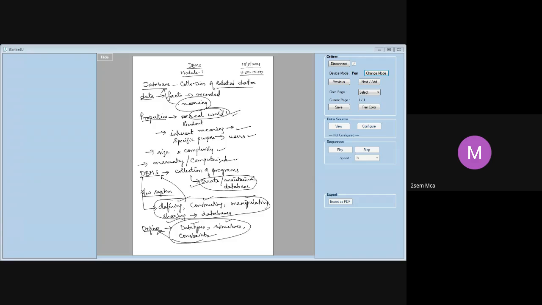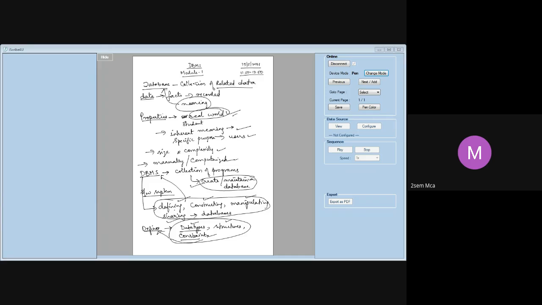Simple example. In the last lab session, we took an example of an employee table, correct? There we defined the data types: date of birth, date of joining, and age as a variable with the data type number. Then we took employee ID, with the data type varchar2. We took salary as an attribute, with number as the data type. Those are the data types that we defined for those variables.